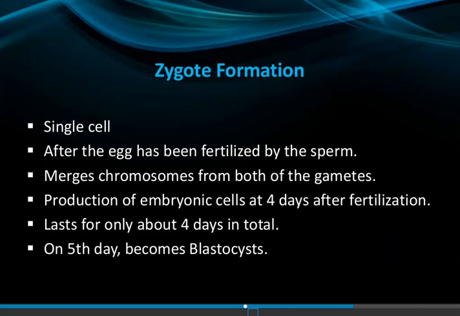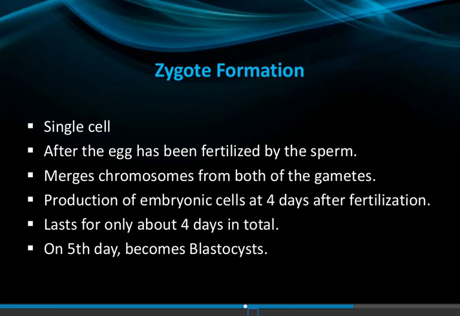After the ovum has been fertilized by the sperm, the thing that is made is known as the zygote. Chromosomes from both gametes, male and female, are involved. Then embryonic cells are produced, and this lasts about 4 days after fertilization; on the fifth day it becomes the blastocyst.